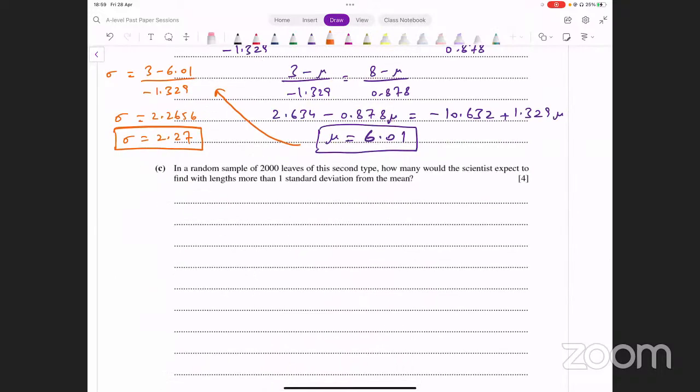It says in a random sample of 2,000 leaves of the second type, how many would the scientist expect to find with lengths more than one standard deviation from the mean? Remember, Z values क्या represent कर रही होती हैं आपकी? Z values represent कर रही होती है number of standard deviations that you're away from the mean. Okay? If you want to be more than one standard deviation away, what does that mean?